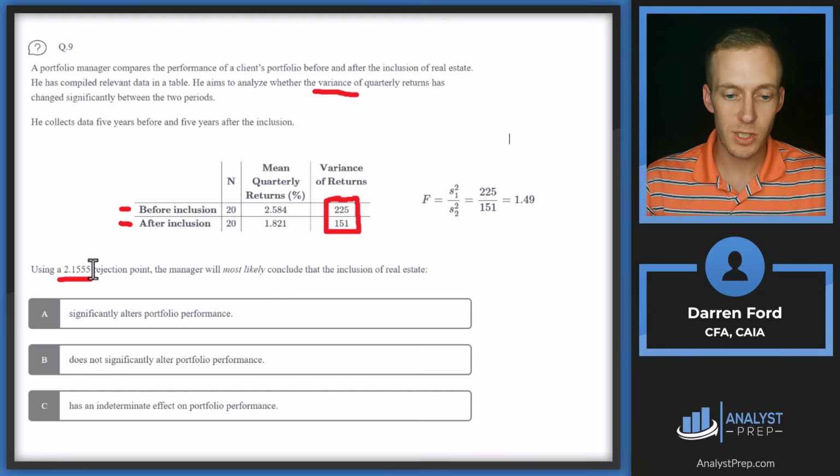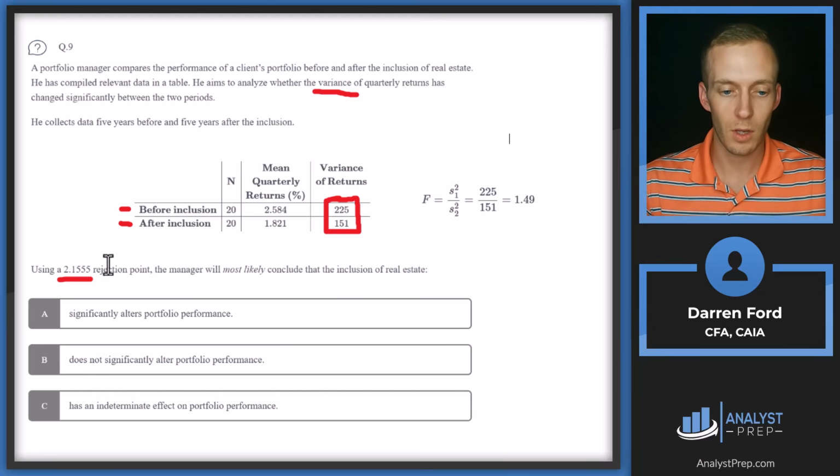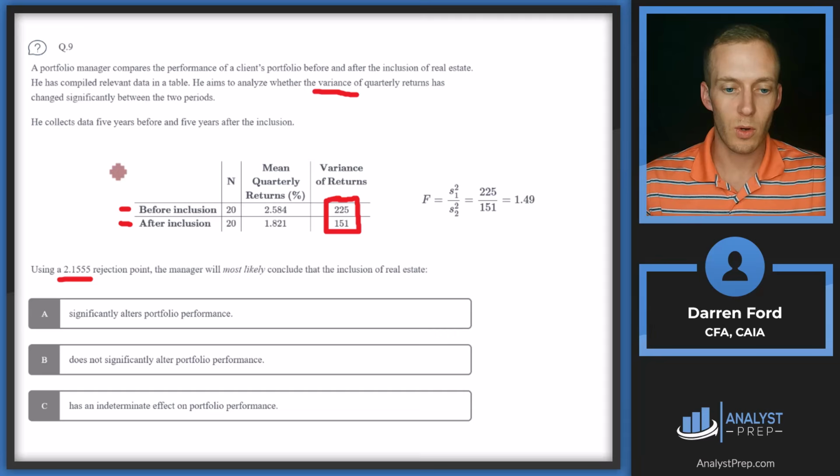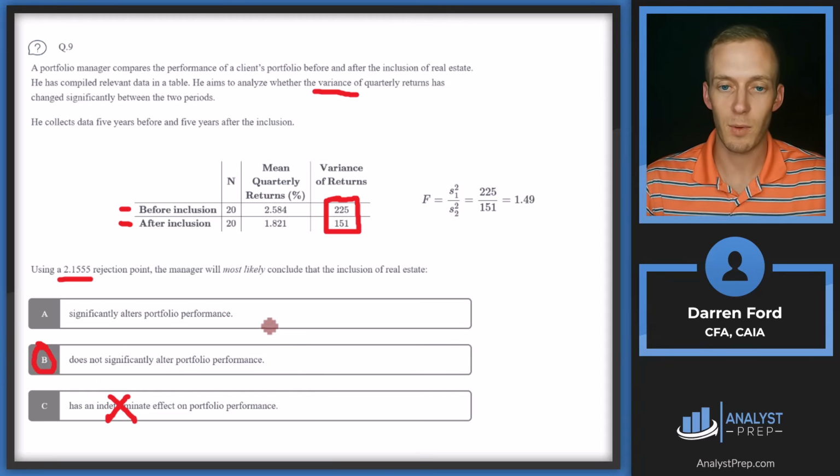So if we were above the rejection point, that would allow us to reject the null. And if we're rejecting the null, then we could say that there's statistical significance that it does alter portfolio performance. But since we're below our rejection point, we are not able to reject the null. So we can't say there's an indeterminate effect; we're going to say that it does not statistically significantly alter portfolio performance. And we'll go with answer B.